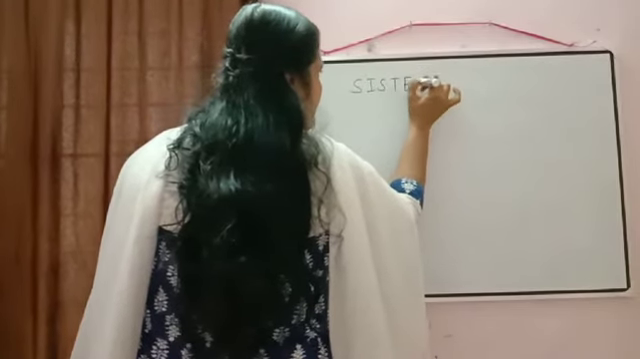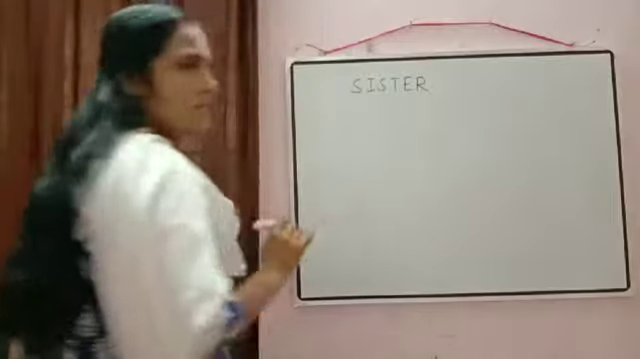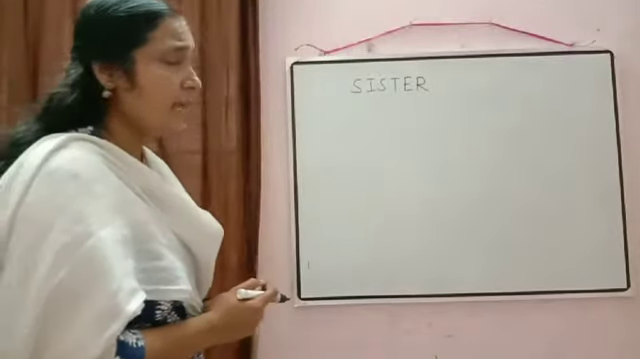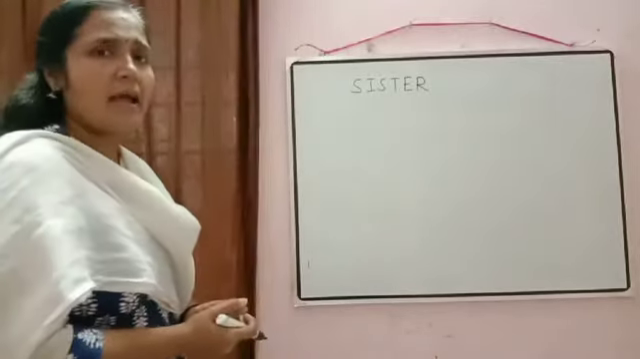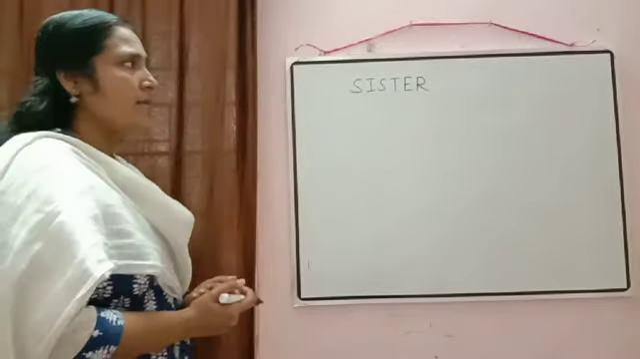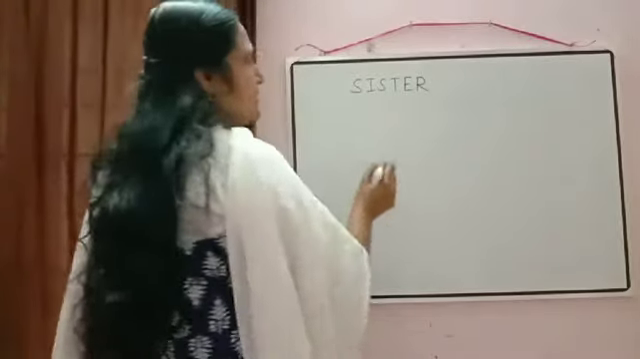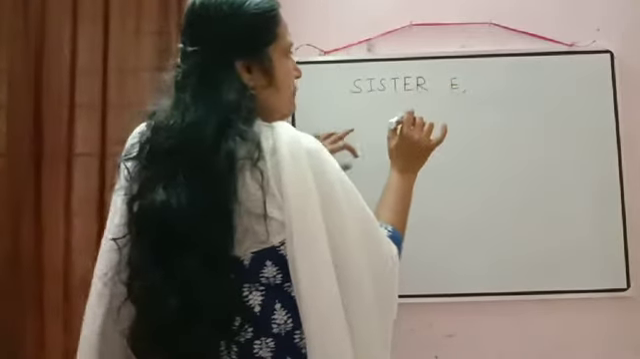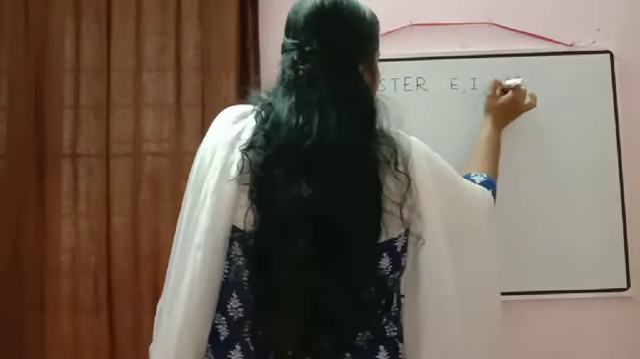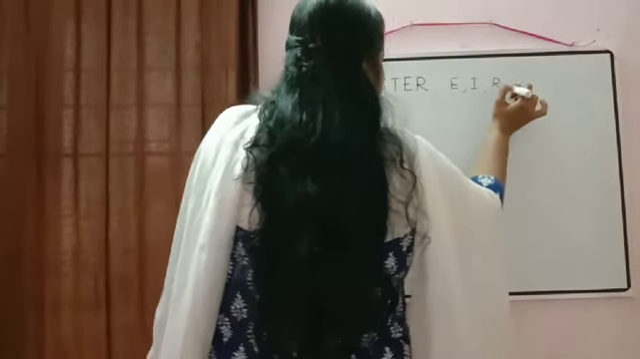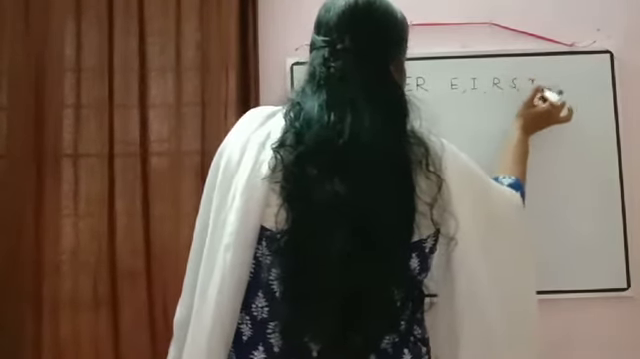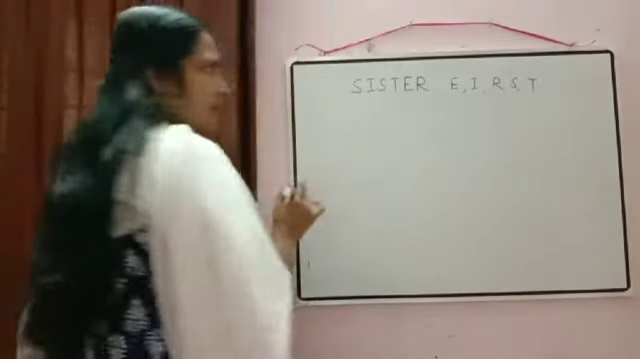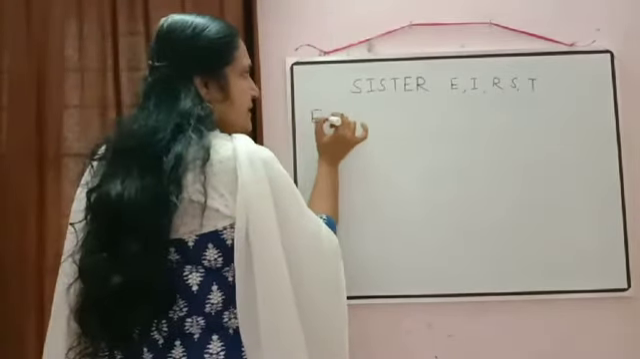S-I-S-T-E-R. Sister. If we write down the letters of the word sister as in a dictionary, what will be the rank of sister? That we can check. First I just arrange the letters in alphabetical order: E, then I, then R, then S, and at last T. R, S, T. So again, number of words starting with E.